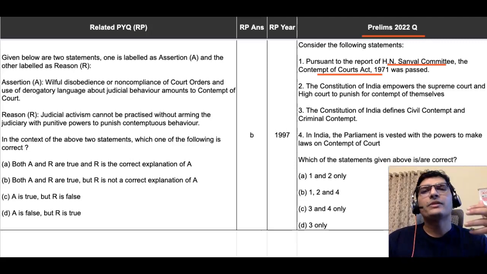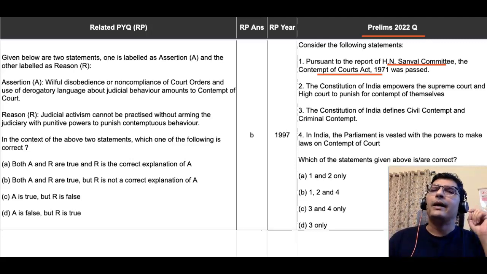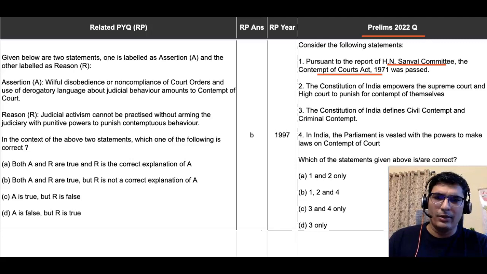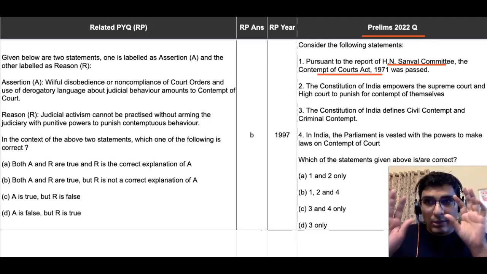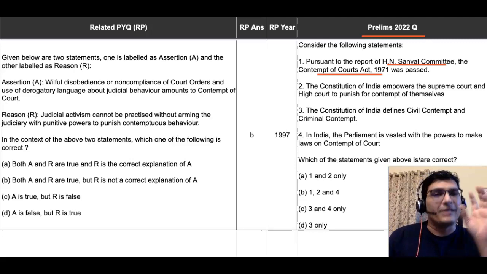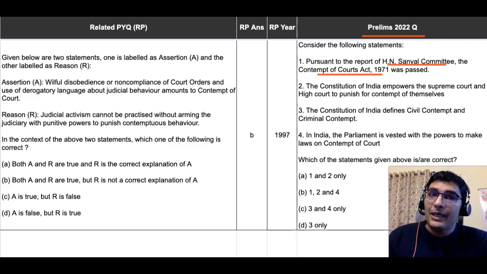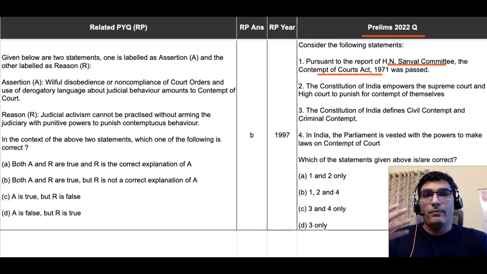Now, contempt of court is an important topic for your exam, both for prelims and mains. It is regularly in the news also, and probably you would have heard about the Contempt of Courts Act, right? Even if you're not sure about the year 1971 or anything else, at least there is a law regarding contempt of court that you must have heard. Now, which committee recommended passing this law? That is something difficult. That's very technical information. Most of us may not be knowing. Even I personally don't know whether it was SANYAL committee or something else. So the first statement we cannot really solve directly as of now. Let us move on in the question.